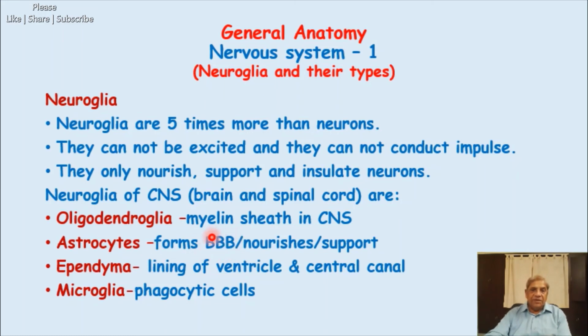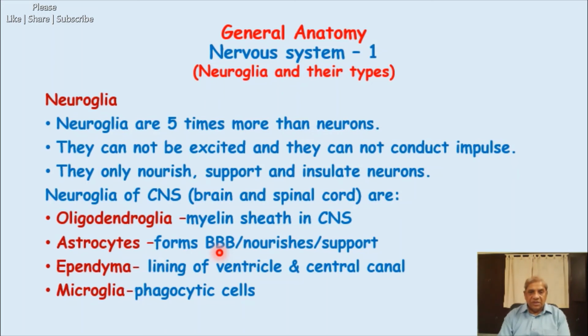They form the BBB, which means the blood-brain barrier. There is a barrier between the blood circulating in the capillaries, arterioles and venules inside the brain, and the neurons, the nervous tissue.